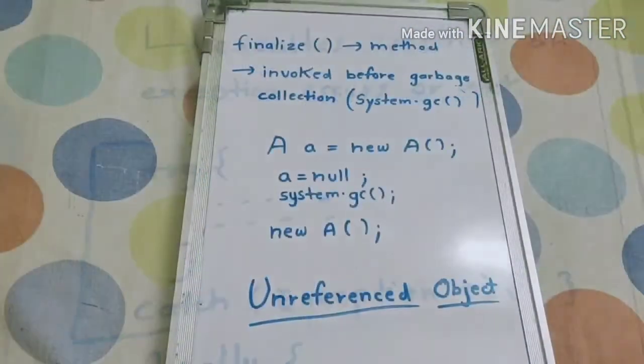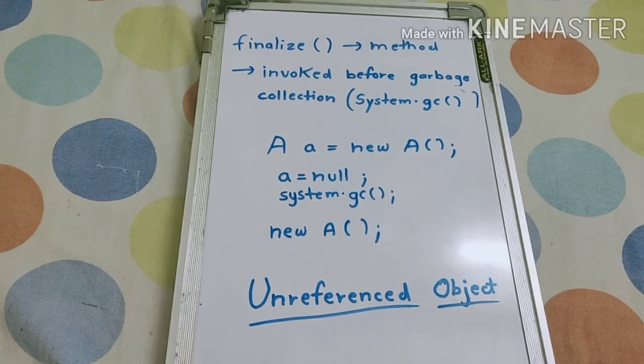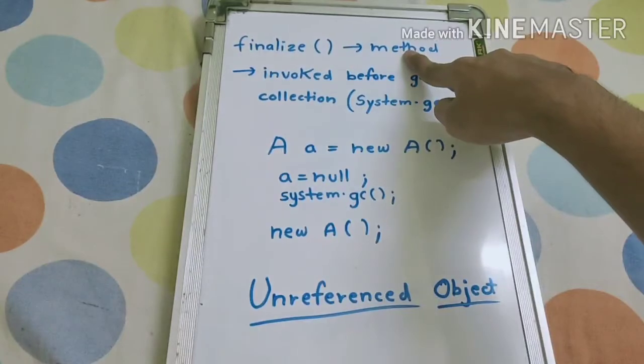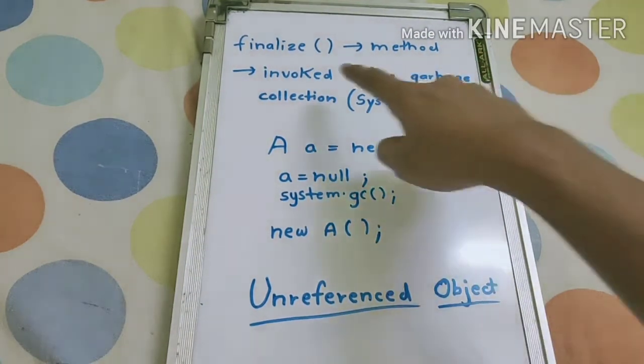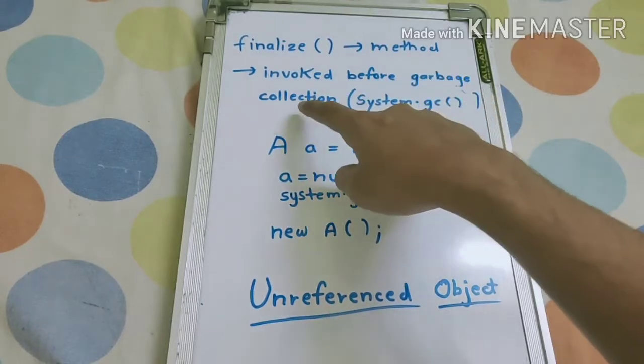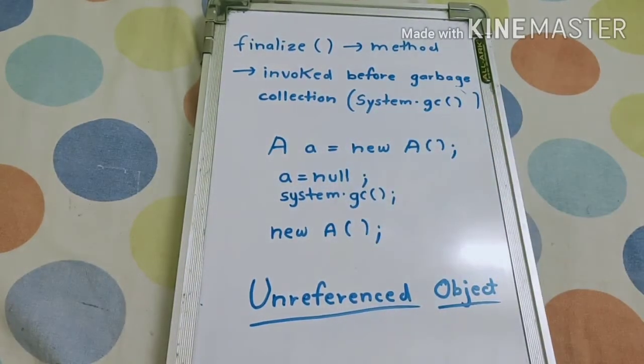So till now we have seen final and finally. Let's see what is finalize. Finalize is basically a method which is used by the garbage collection mechanism. It is invoked before garbage collection. So what is garbage collection? Garbage collection removes all unreferenced objects.